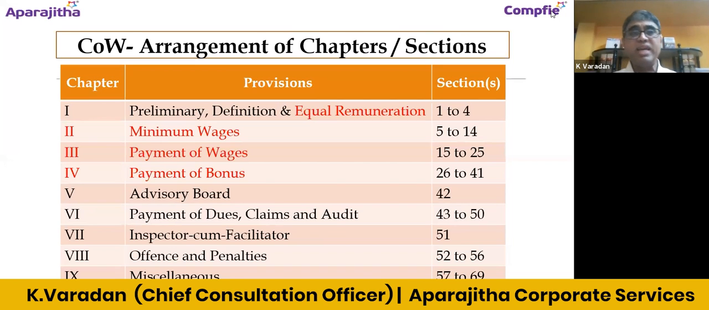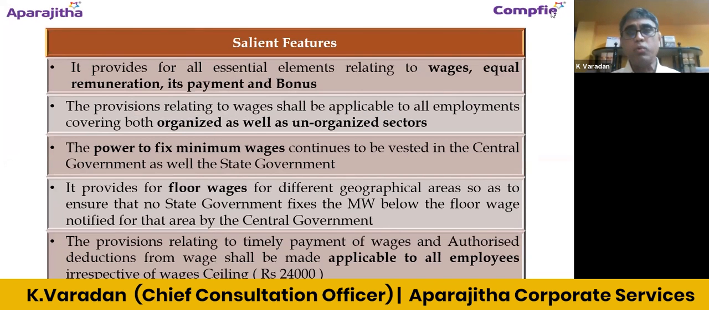So what are the salient features? Specific to the Code on Wages, it provides for all essential elements relating to wages, which is payment of wages and equal remuneration. There shall not be any discrimination solely because of gender. If a woman employee is performing a job similar to that of a male employee, she should be paid equally, otherwise if she possesses the same qualification. That is the primary purpose of that act. So minimum wages, equal remuneration, payment of wages, and bonus, all these four areas will be covered in the Code on Wages.